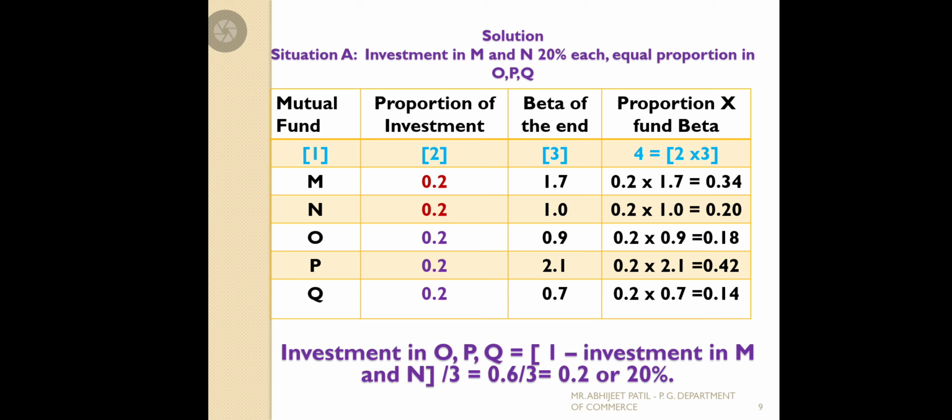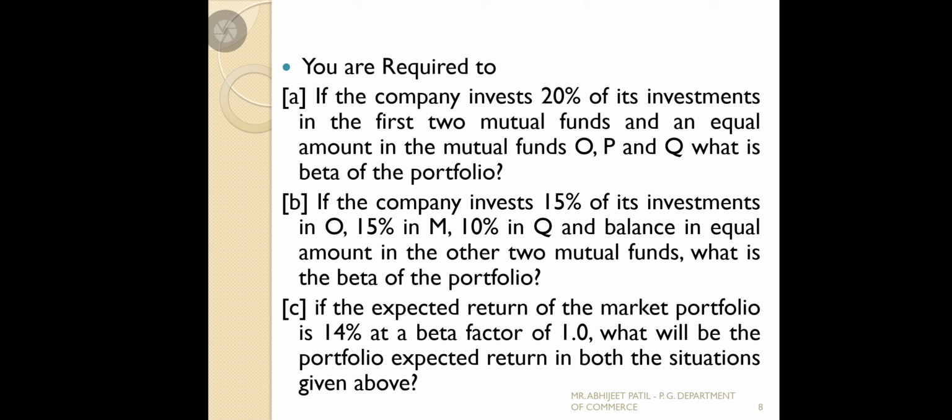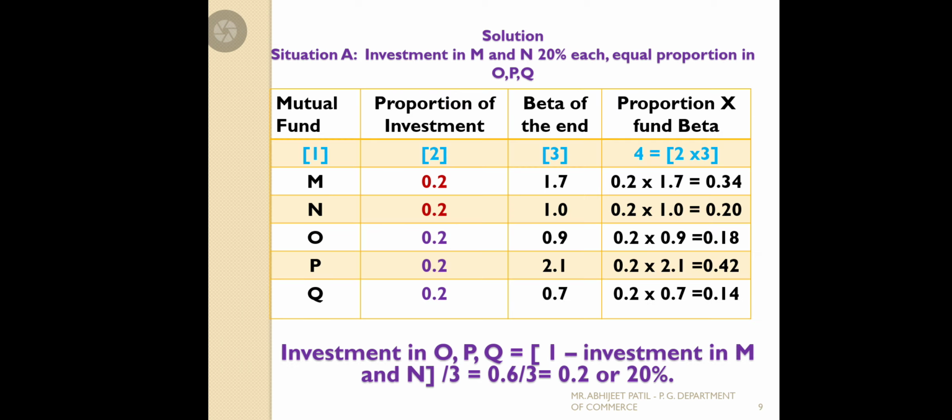Situation 1, they mention investment in M and N 20% each, equal proportion in OPQ. See, it is given in the problem, condition number 1. The company wants to invest 20% in the first two and an equal amount in the remaining OPQ. So how do we solve this? See that it is given in the note. Investment in OPQ we don't know, but M and N we know. How? 20%. So we can make that 20% means 0.2, 0.2.